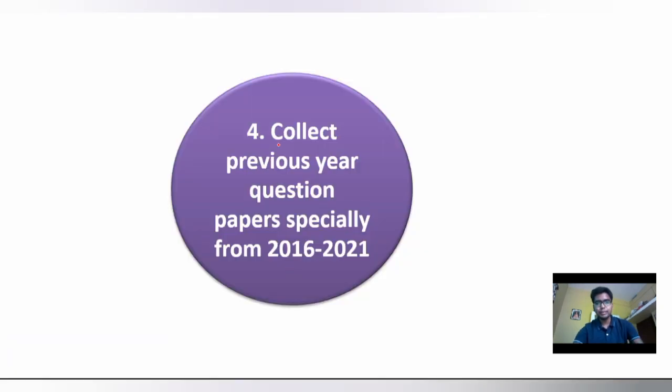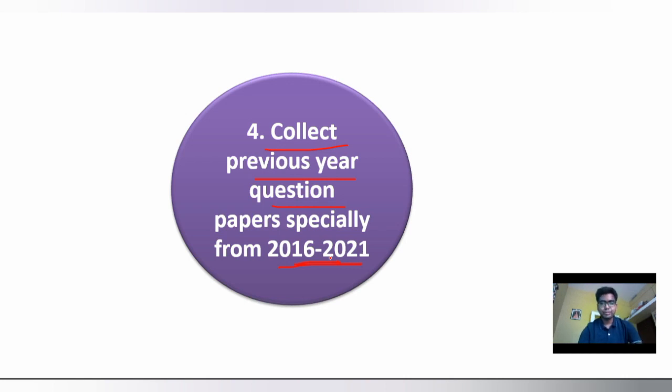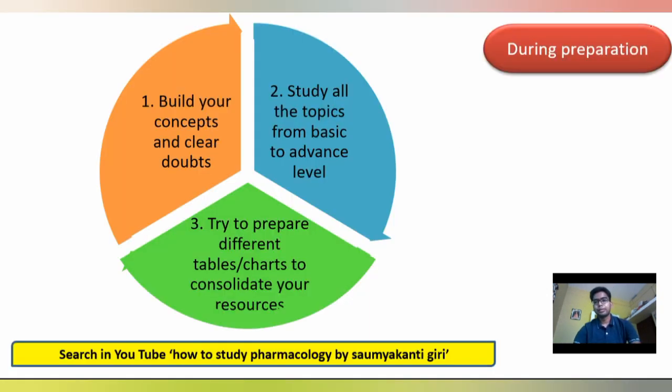Then collect previous year question papers, especially from 2016 to 2021, with detailed explanation. Then during preparation you have to remember 6 points. Just build your concepts and clear doubts first. Then study all the topics from basic to advanced level. And try to prepare different tables or charts to consolidate your resources.